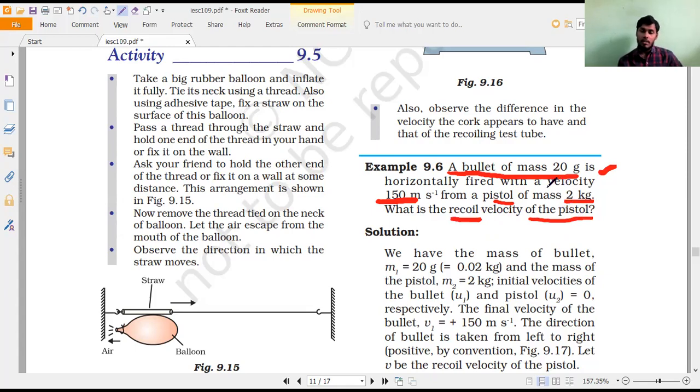Here the given information is the mass of the bullet. Next, it has been fired with a velocity of 150 meter per second from the pistol of mass 2 kilogram. What is the mass of the pistol? 2 kilogram. What is the recoil velocity of the pistol? Correct or not?